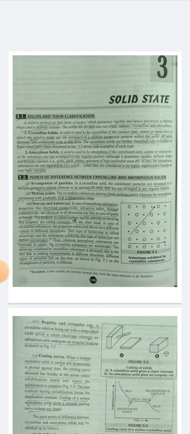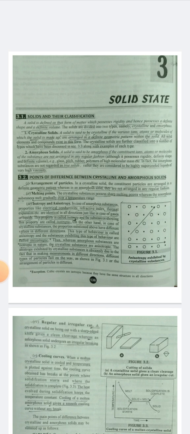Next, points of difference between crystalline solid and amorphous solid. First, arrangement of particles. In a crystalline solid, the constituent particles are arranged in a defined geometric pattern, whereas in an amorphous solid they are not arranged in any regular fashion.